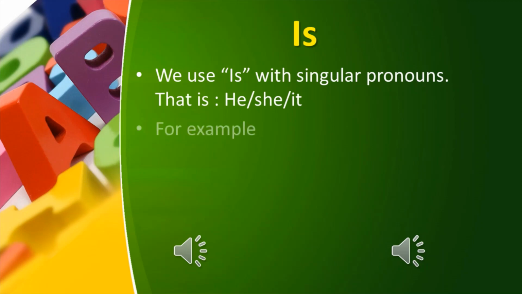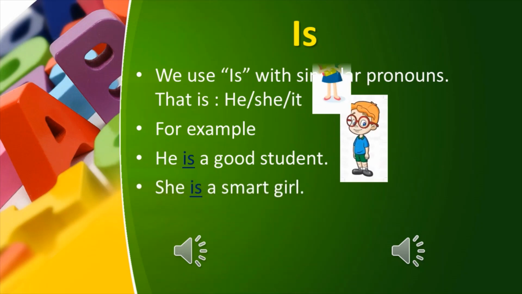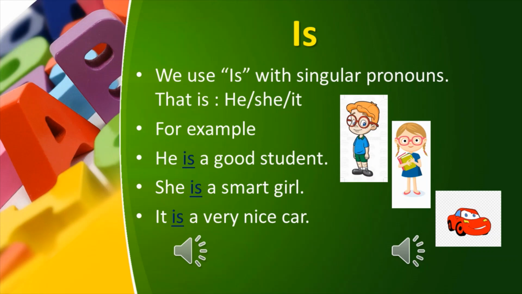Now let's take some examples to make it more clear. He is a good student. She is a smart girl. It is a very nice car. Now you can see in all these three examples, we use is with he, she, it. That is singular pronouns.